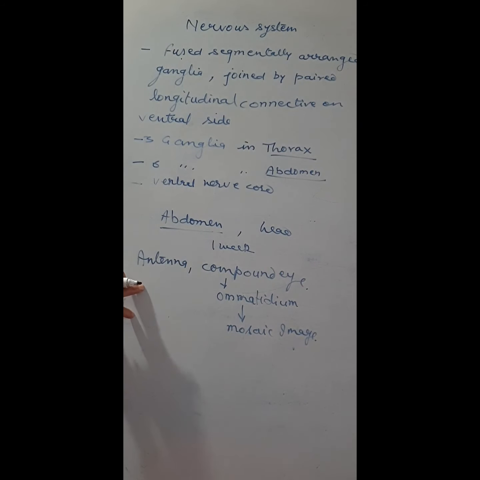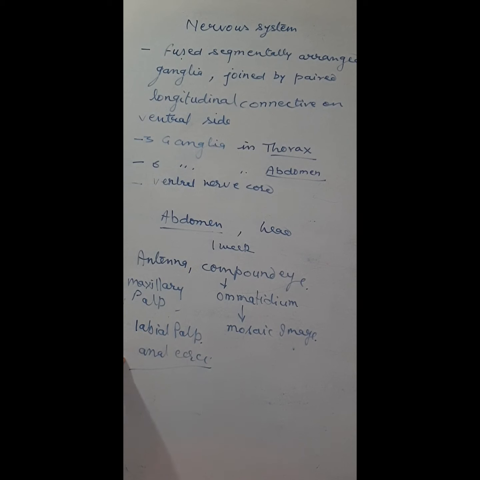So the sense organs are the antenna, the compound eye that is made up of ommatidia, then the maxillary palp, the mouth parts, next the maxillary palp, then the labial palp, and the anal cerci that we discussed already. That is found in the 10th segment of the body in both male and female.